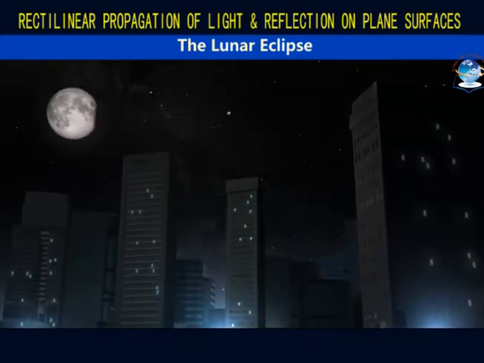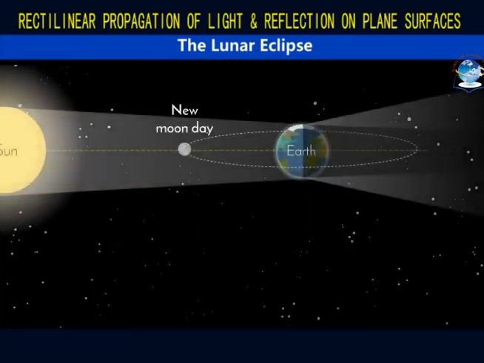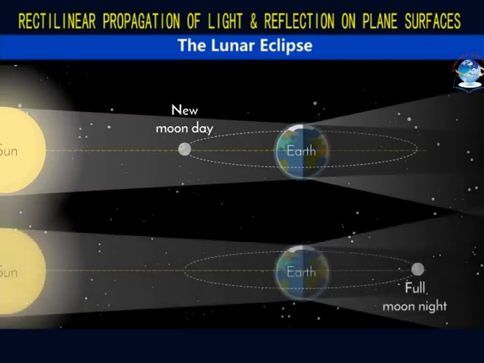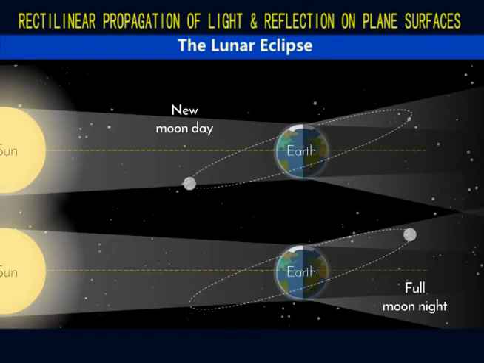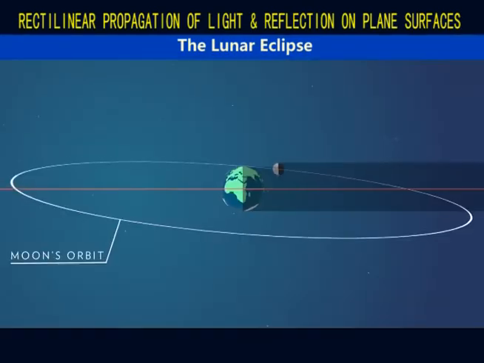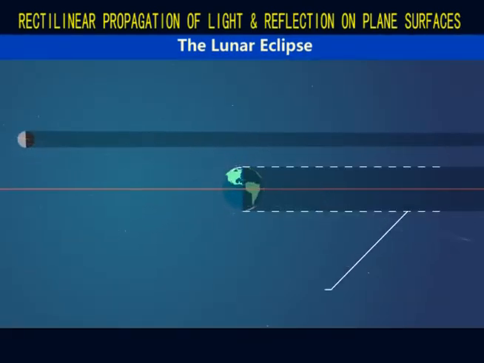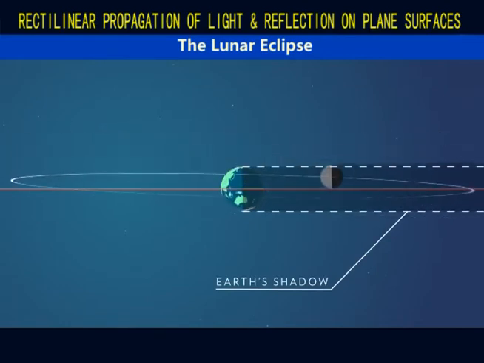So the solar eclipse occurs only during new moon and the lunar eclipse occurs only during full moon. Both new and full moons occur every month when the moon orbits around the earth. So why don't we have a solar and lunar eclipse every month? The moon's orbit is tilted a few degrees relative to the earth. So the earth, moon and the sun don't always align. That's why.